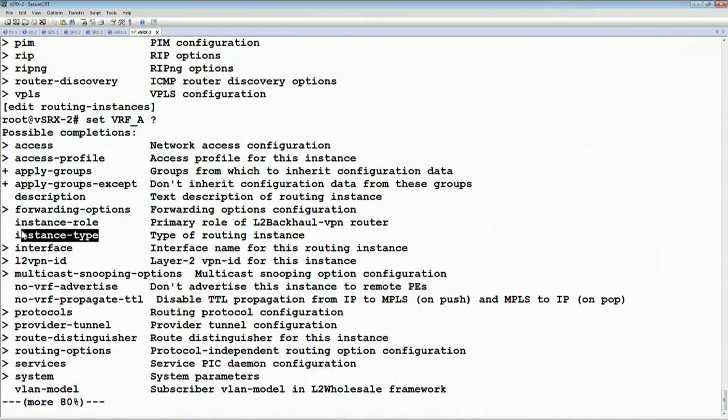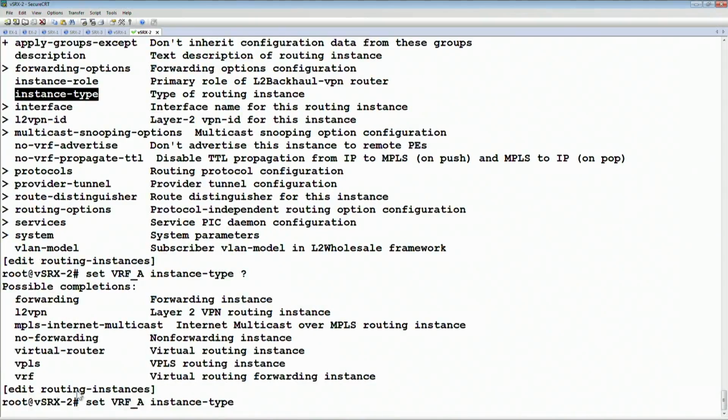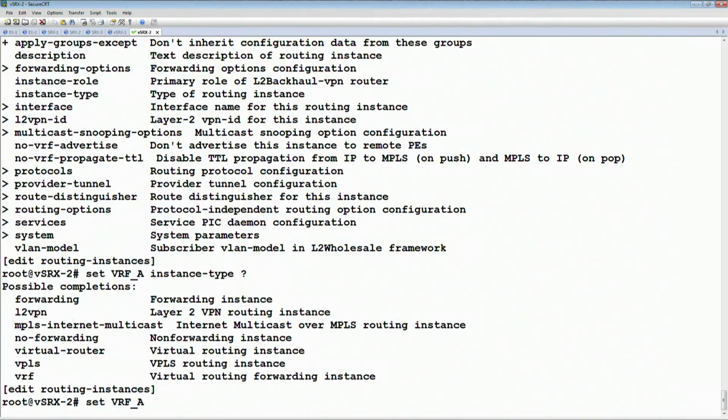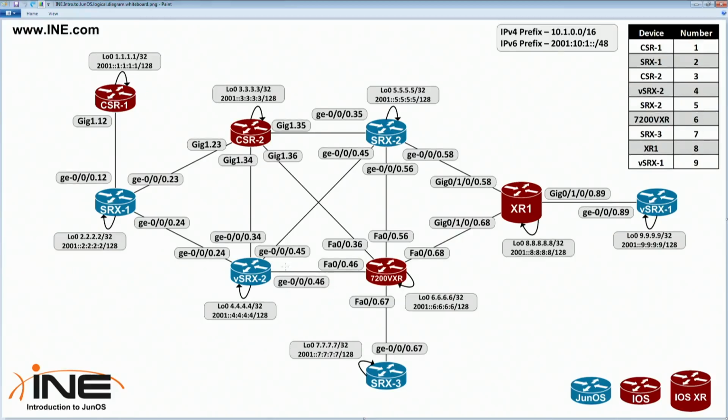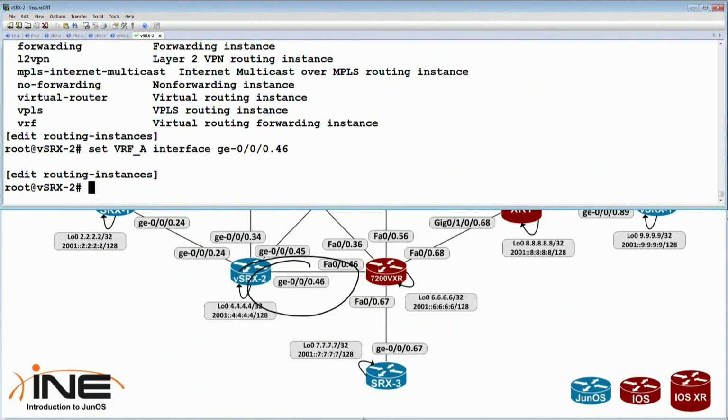Okay, if we look at the other instance types, this would be things like a VPLS, if we're doing multi-point layer 2 bridging over MPLS. L2 VPN, that's going to be for a point-to-point layer 2 pseudowire. But in our case, it's a VRF, which is L3 VPN, so layer 3 routing table, essentially. Okay, we then set what is the interface we want to apply it to. So let's say, for example, here that we're going to apply it to this interface here, gig E 0/0/0.46. So interface is gig E 0/0/0.46. That's the unit number, 46.